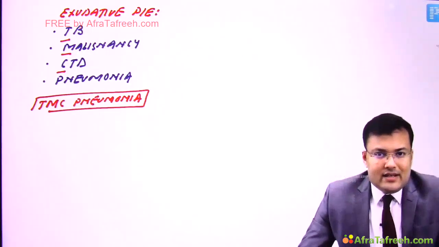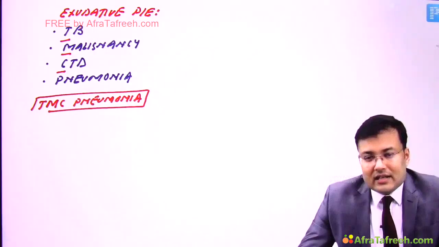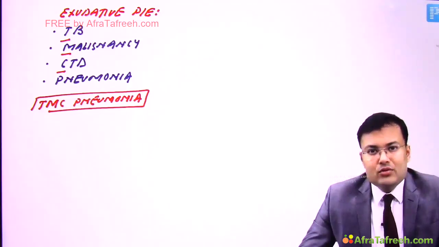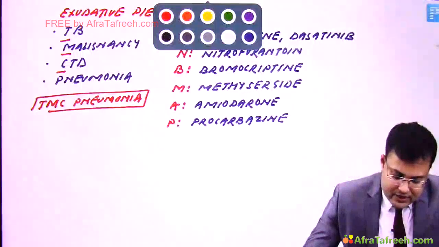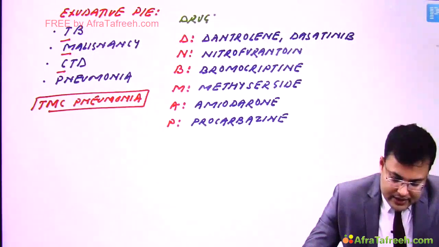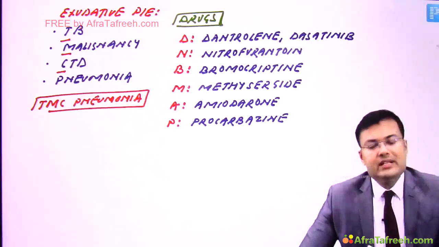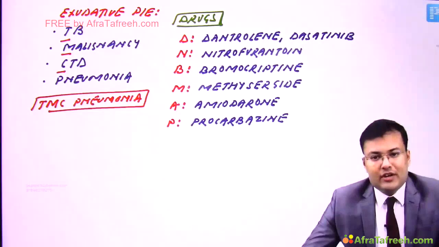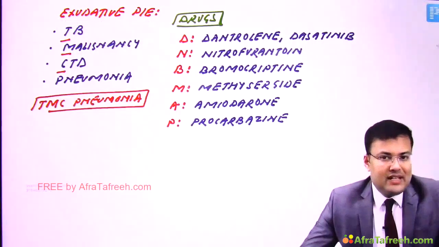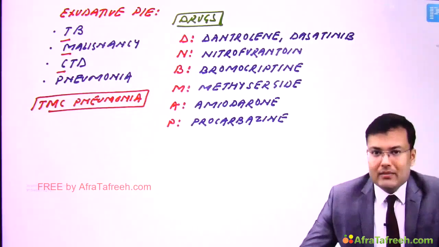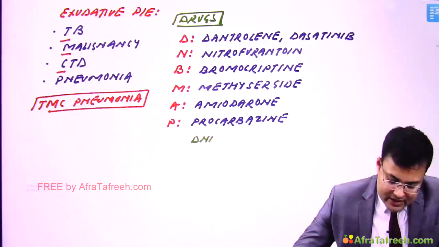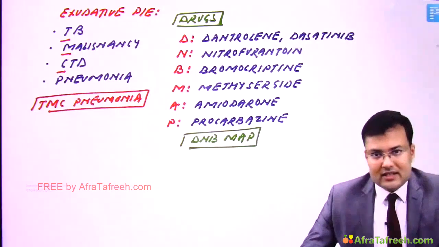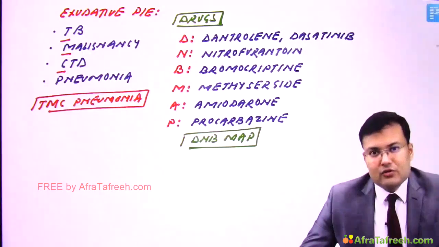In DNB and in NEET, they ask the list of drugs which causes exudative pleural effusion. So see the list of drugs causing exudative pleural effusion. The mnemonic is DNB MAP. D means dantrolene, dasatinib, N means nitrofurantoin, B bromocriptine, M methisergide, A amiodarone, and P procarbazine. Since it is frequently asked in DNB, this is DNB MAP. This list is very important. It is asked in pharma also, medicine also.